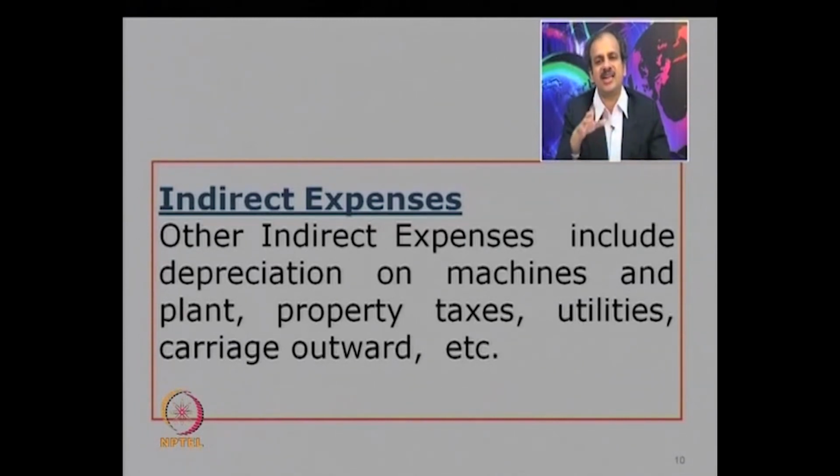So in a factory setup, what could be an indirect cost? You have the cost of security. You may have the cost of rent. You may have the cost of canteen, cost of maintenance. All these are indirect in nature. Even in marketing, the cost of packing a particular item will be direct.